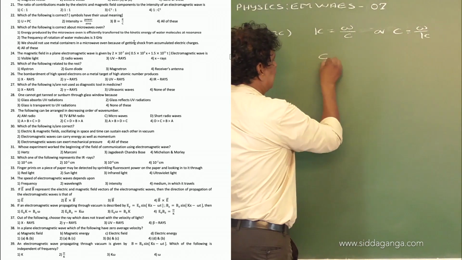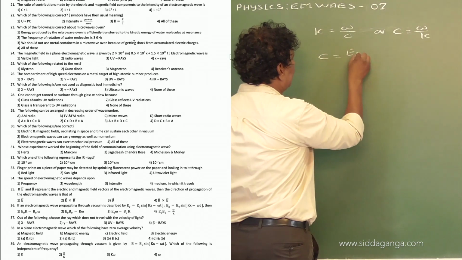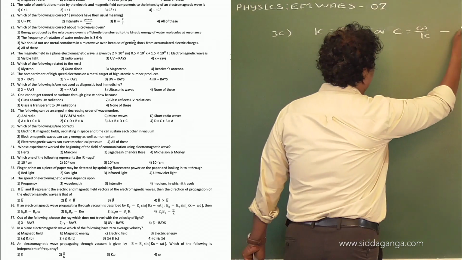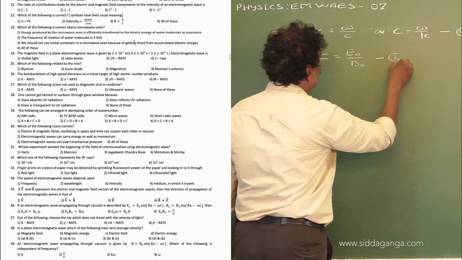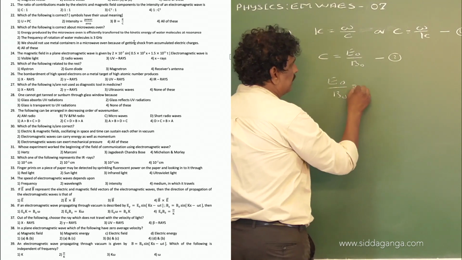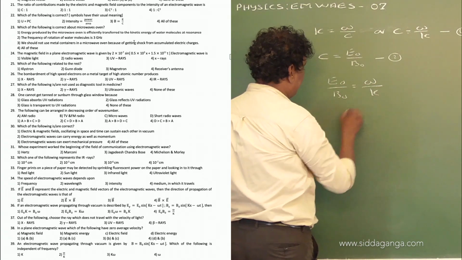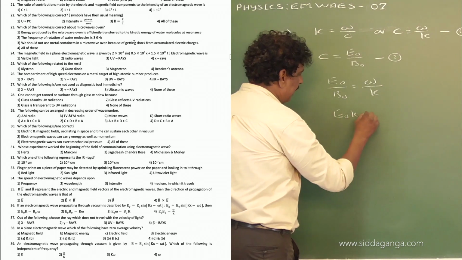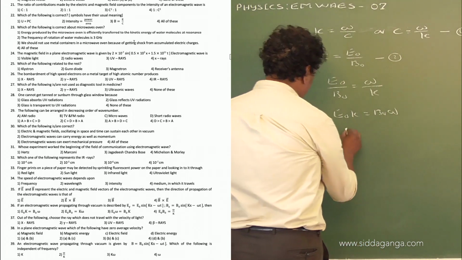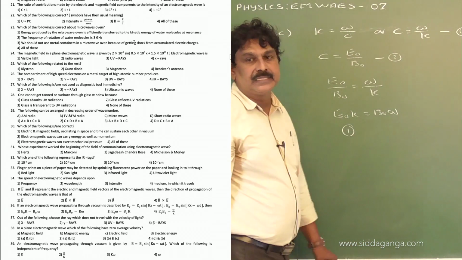And we also know that c is equal to E naught by B naught. Taking these as equations 1 and 2, we have E naught by B naught is equal to omega by k, or E naught k is equal to B naught into omega. Therefore, option 1 is the right option here.